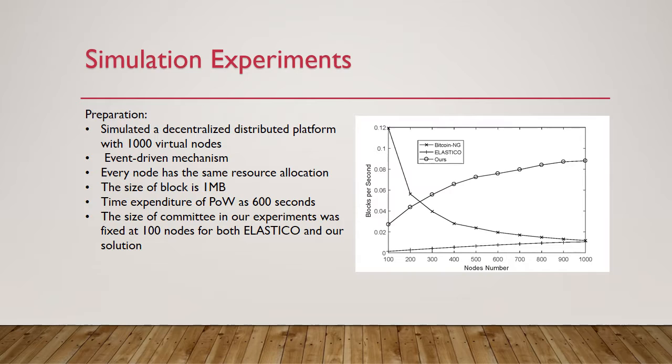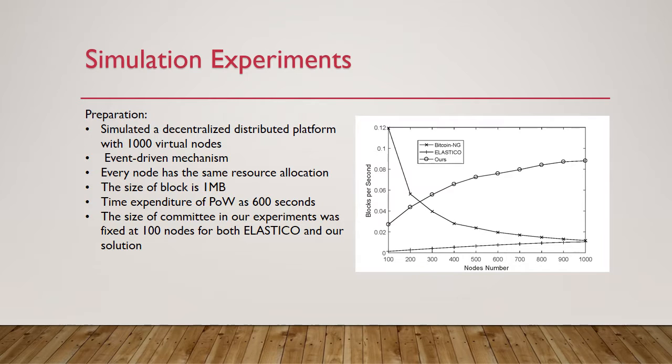In our simulation experiment, we used the number of blocks generated per second as a metric. In this figure, we notice that Bitcoin NG showed no scalability while Elastic ICO and our solution did. Bitcoin NG doesn't optimize the network topology, and the propagation latency grows with the scale of the network.